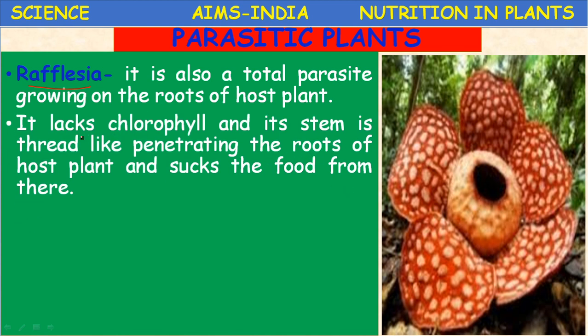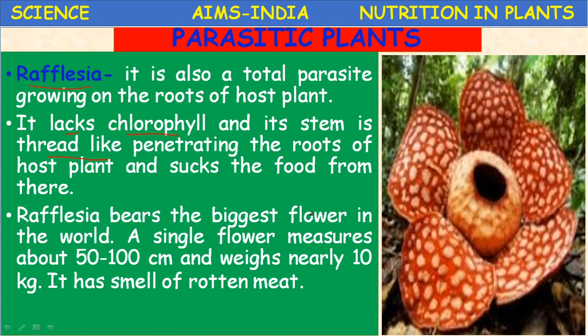Obviously, it is a non-green plant, and its stem is thread-like, penetrating the roots of the host plant and sucking the food from there.